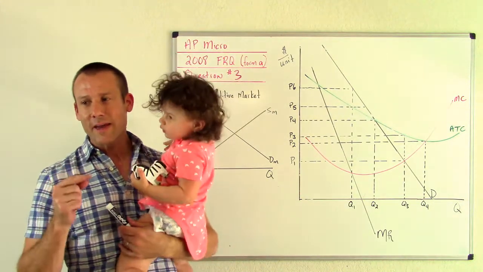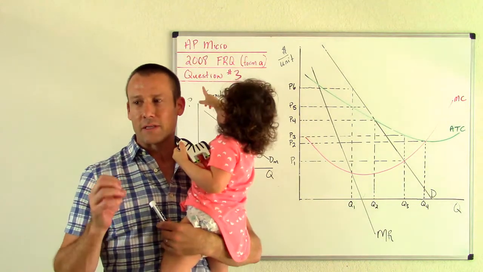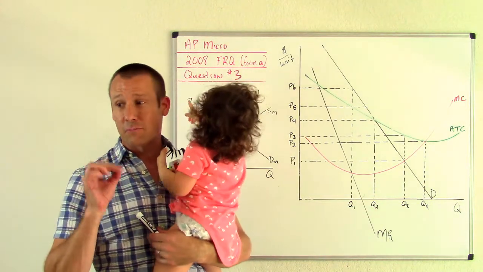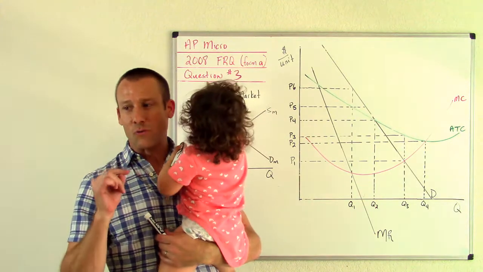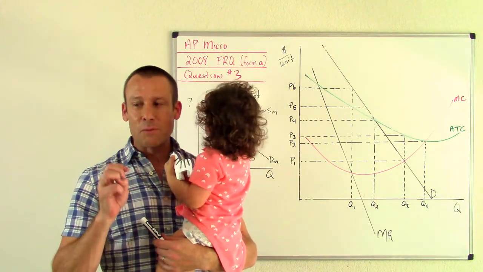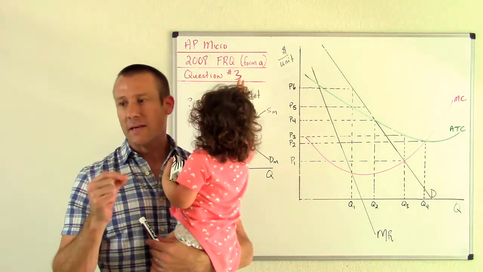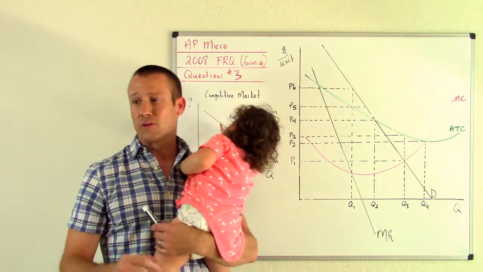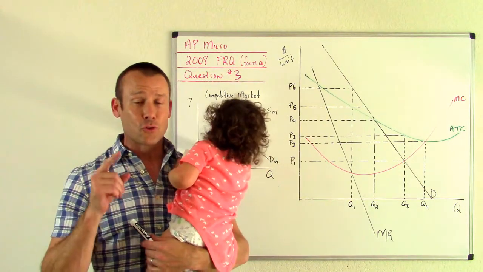3A. In 3A, it says for a competitive market for which there is a binding, i.e. effective price ceiling, draw a correctly labeled graph and label the price ceiling PC and the quantity sold as QA and the social efficiency output as QB.